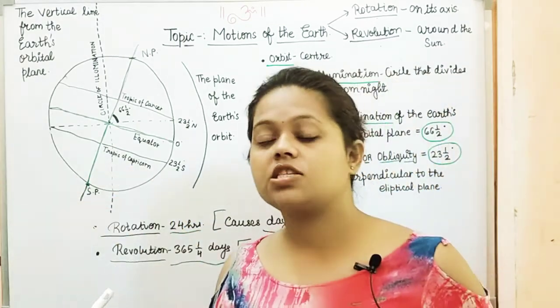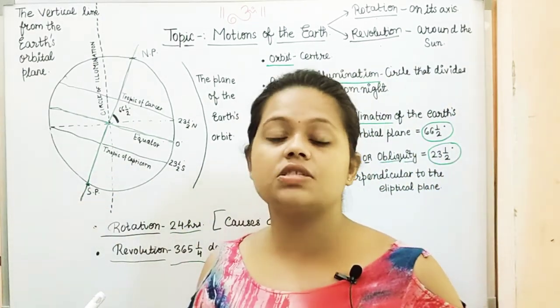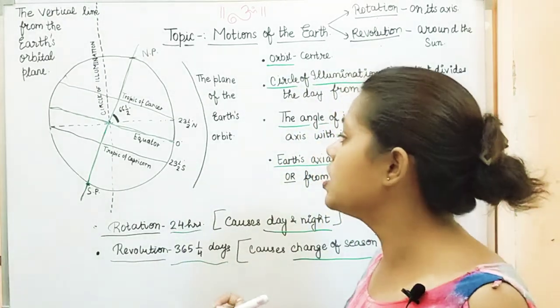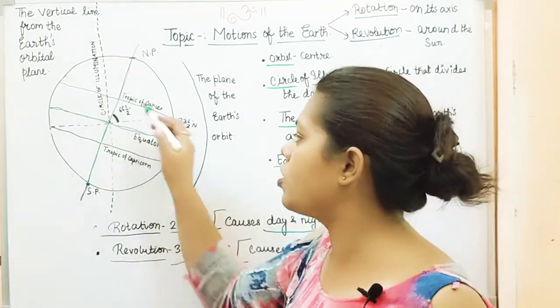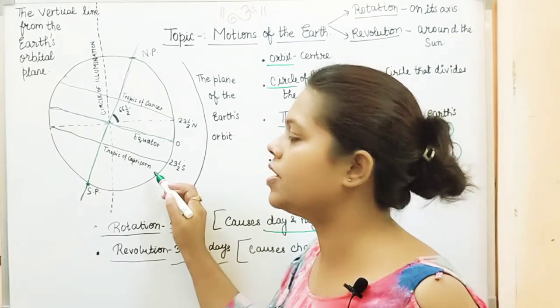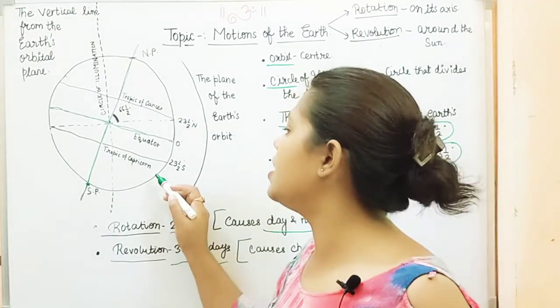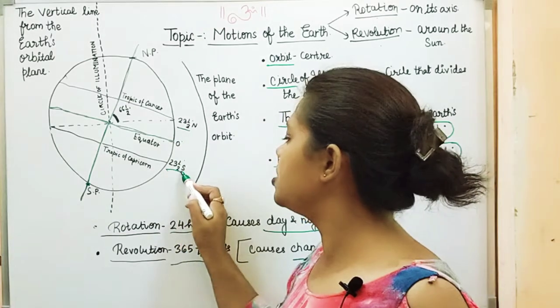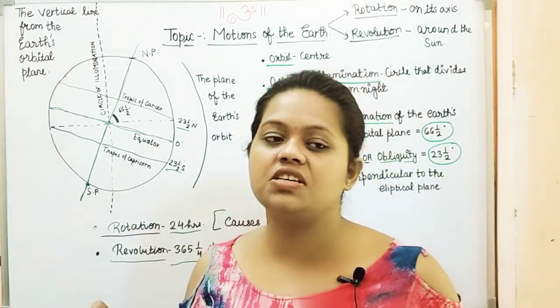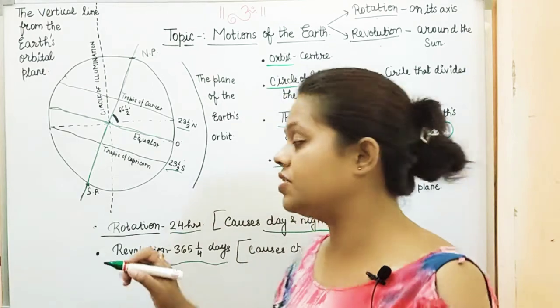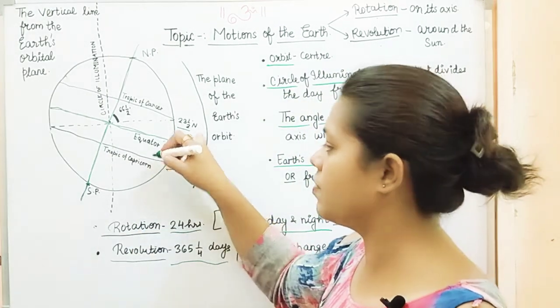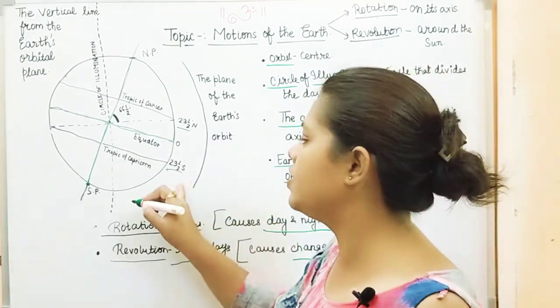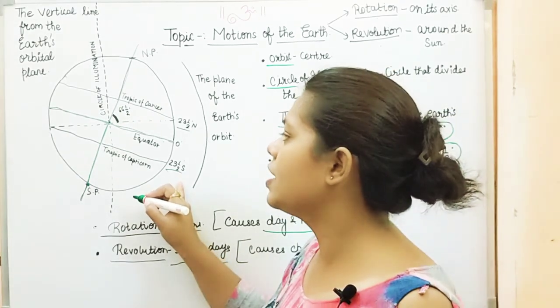In my last video we had a talk about heat zones, and when we were talking about heat zones, I told my viewers about Tropic of Cancer and Tropic of Capricorn. These are again imaginary lines, and their position is 23.5 degrees. 23.5 degrees north is the Tropic of Cancer, and 23.5 degrees south is your Tropic of Capricorn.